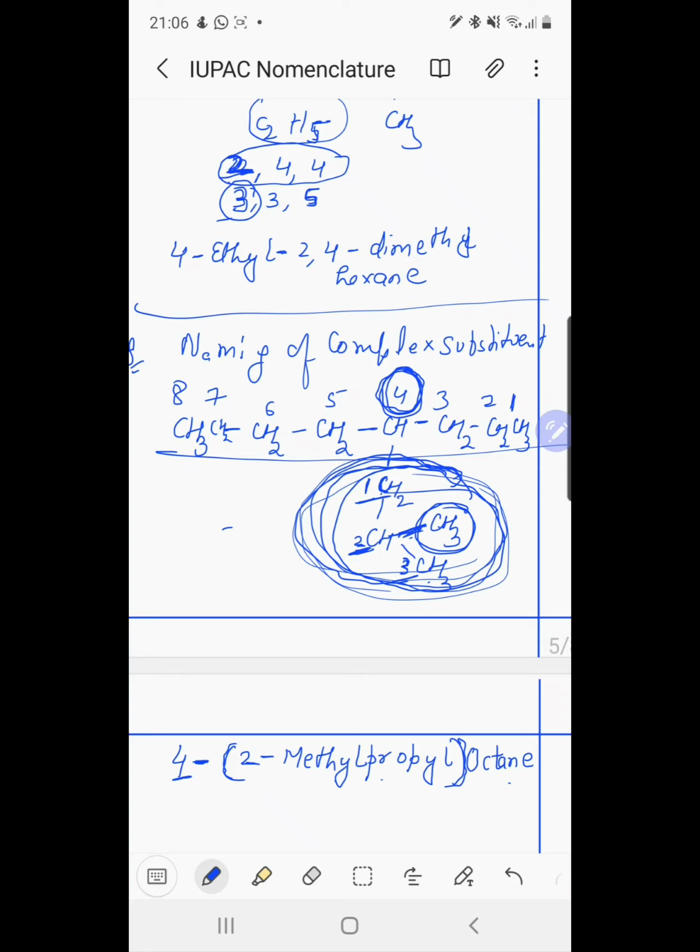And last is the numbering of complex substituent. If we have a complex substituent, then we also number the substituent, number 1 from that carbon atom which is directly attached to the parent chain. Then we select the longest chain, and accordingly we give the number to that substituent as a substituted alkyl group. So this is all about the naming of branch chain alkanes. I will continue with some further rules, discussing more rules about naming of alkenes and alkynes.